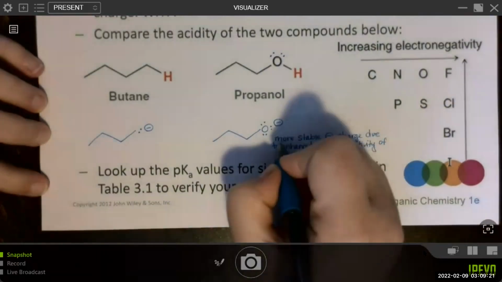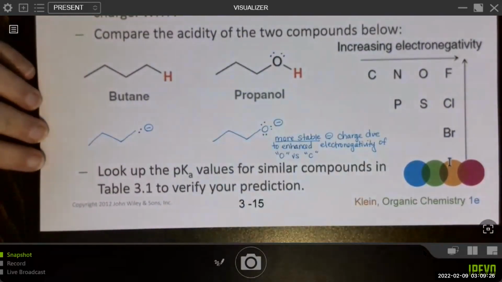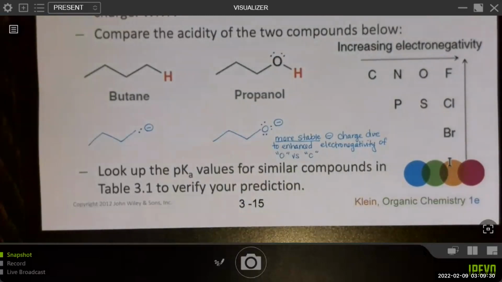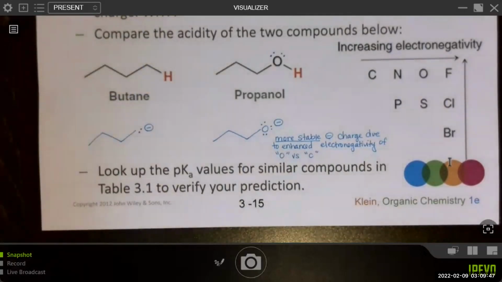So the important thing here is just the more stable part. If it's more stable, think about it: do we predict that to be the stronger base or the weaker base? Think energetically. I'm very stable, I'm low energy. If I'm very stable and low energy, am I likely to be really reactive as a strong base? No. I'm much more likely to be a weaker base because I'm already happy and stable.